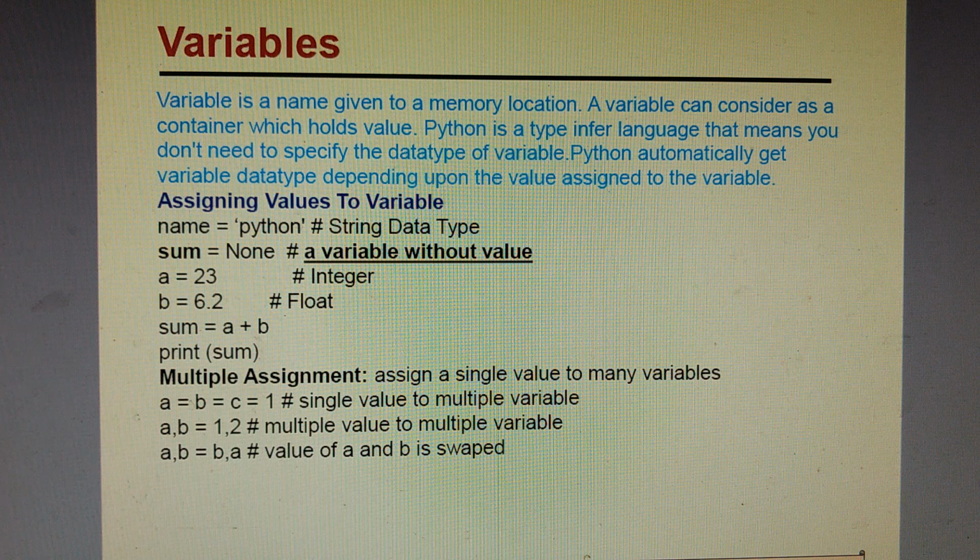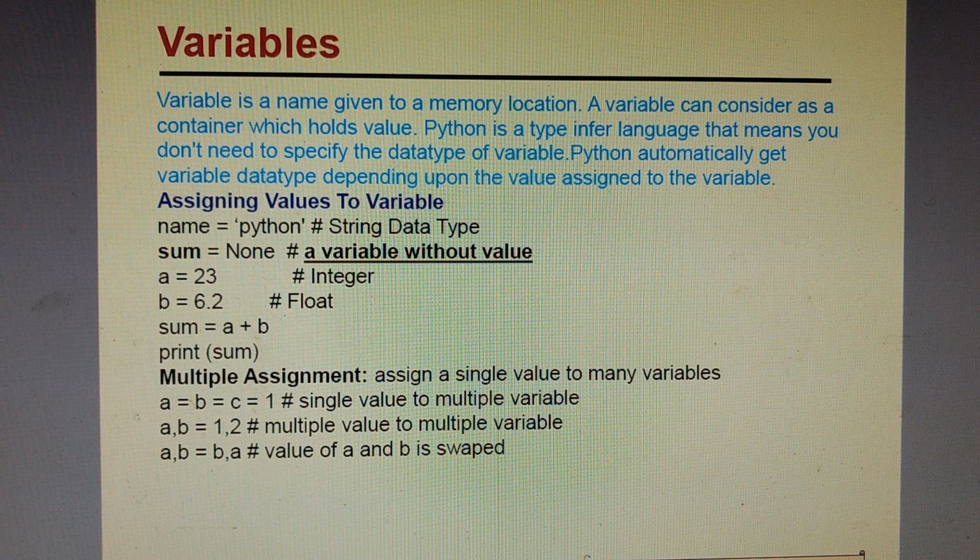And we can also use multiple assignment. When we assign a value to a variable, Python automatically considers the data type of the variable. If we are storing a number in it, it will take it as integer. If we are storing a fractional number in it, it will consider the variable data type as float. If we store a string in a variable, the data type of the variable will automatically become string.